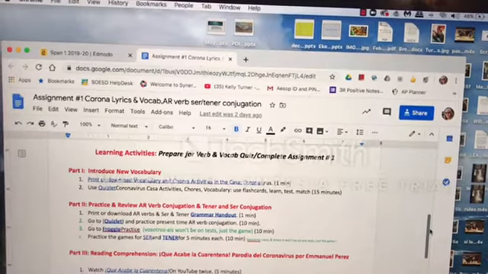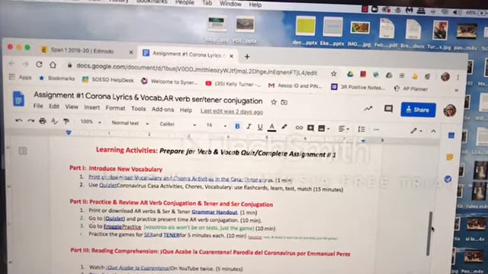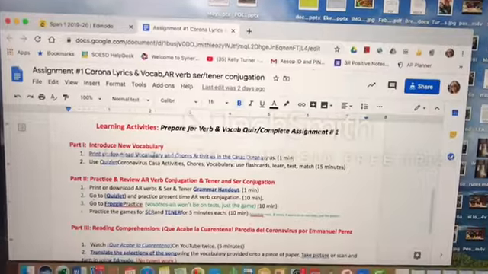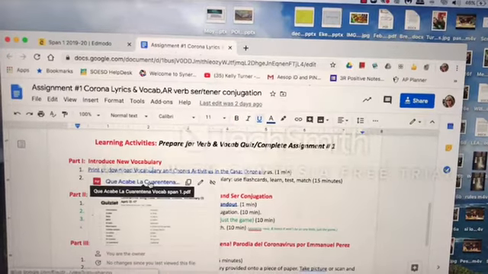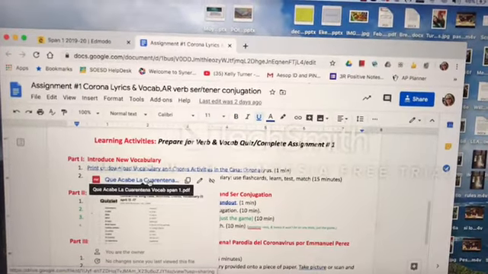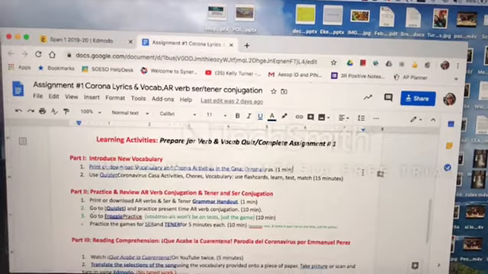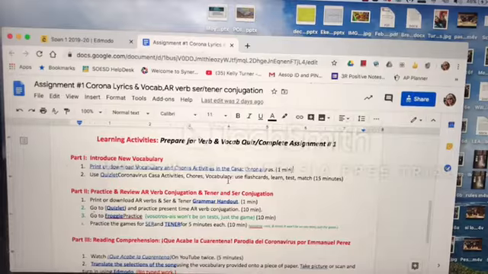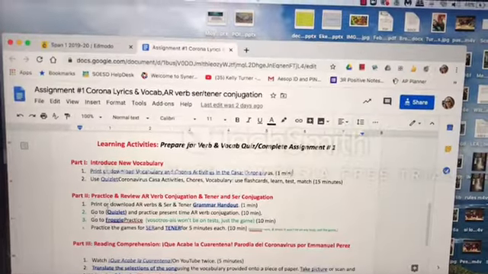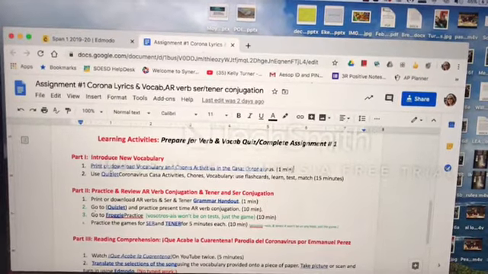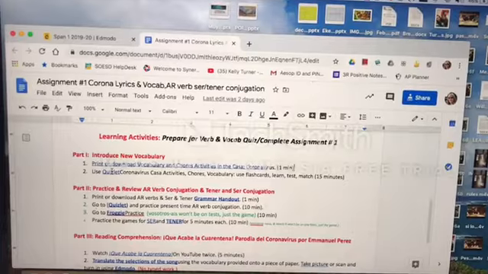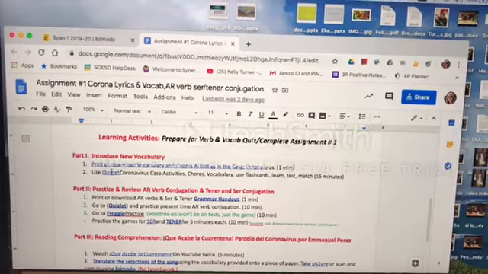So this first one says introduce new vocabulary. So it gives you something you can print here. And what this is, if you look at it, it's just a copy of the Quizlet vocab, and you can print it if you have a printer, or you can download it to your phone or your computer. And then the next part is Quizlet. So you do want to practice Quizlet, and it says 15 minutes.